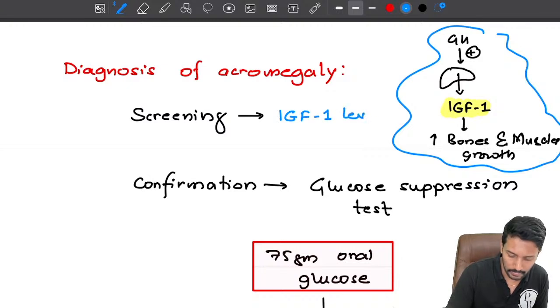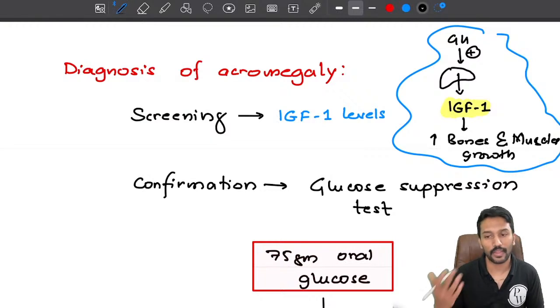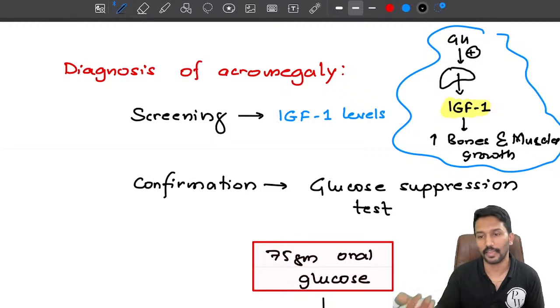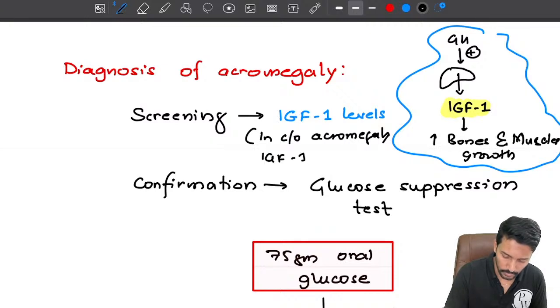IGF-1 levels. Okay. So if there is increased IGF-1 level, it means you can suspect a case of acromegaly. If the IGF-1 levels are normal, it is less likely to be a case of acromegaly, right? So in case of acromegaly, IGF-1 levels will be increased.